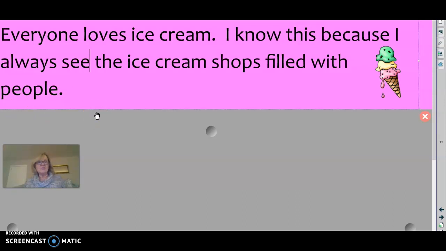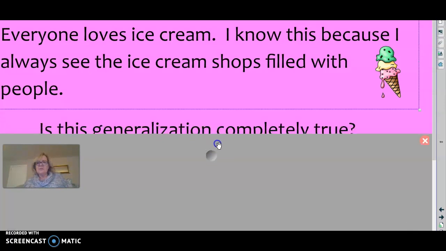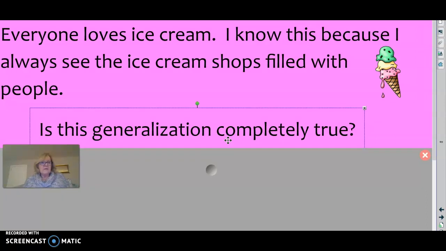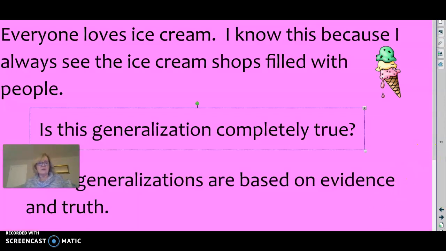Well, when I see ice cream shops, they have people in them and they're pretty filled, but I have to decide, is this completely true? So do I always see people eating ice cream? Are there any people who don't like ice cream? Well, that is possibly true that there are some.